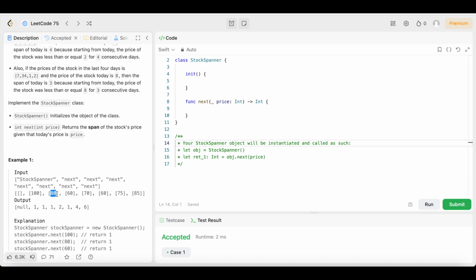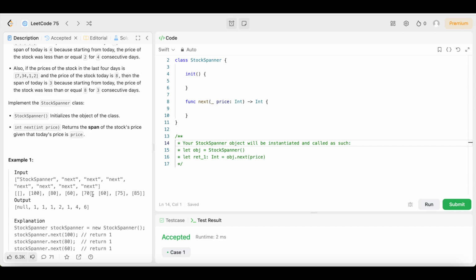We go back to see if it's less than or equal to. It's not, so we just count this only day. This is the only day that's included in count 80, so we put 1. We do the same thing for 60, right? We go back a day, it's greater than 60. It's not less than or equal to 60, so 60 is the only day. We put a span of 1, right?